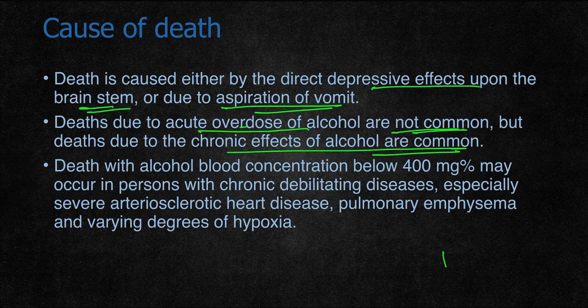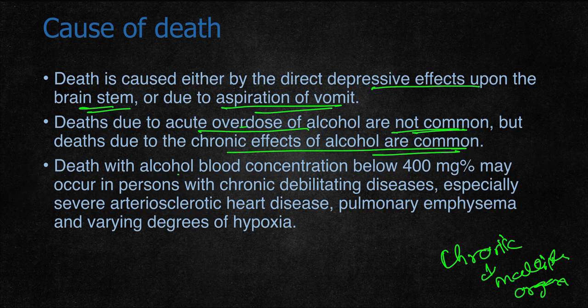Death due to acute overdose of alcohol is not common, but death due to chronic effects of alcohol is common. Usually because of the chronic effect of alcohol, multi-organ failure occurs. Because it has toxic effects in different organs, multi-organ damage occurs, and usually the person dies because of the chronic effect of alcohol rather than the acute effect.